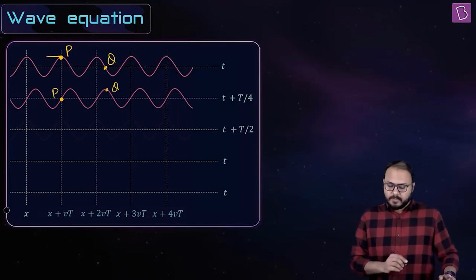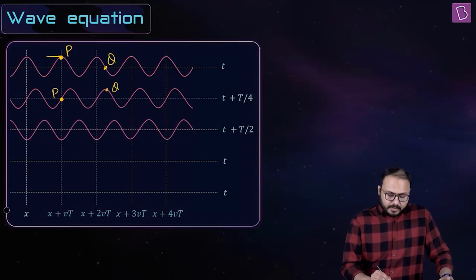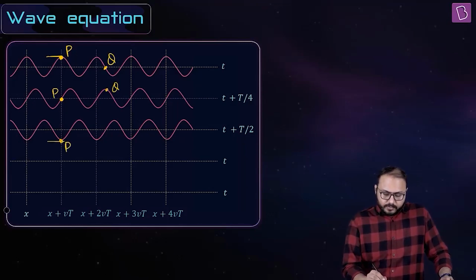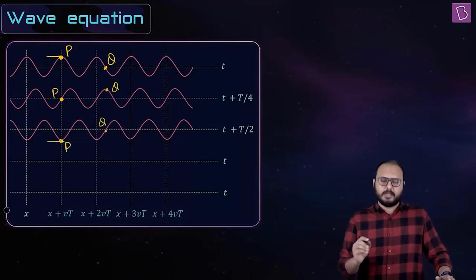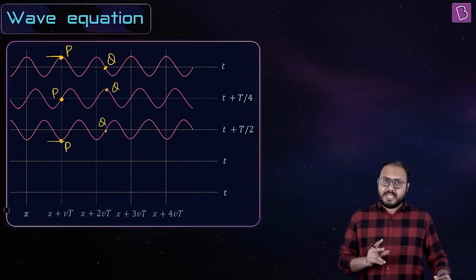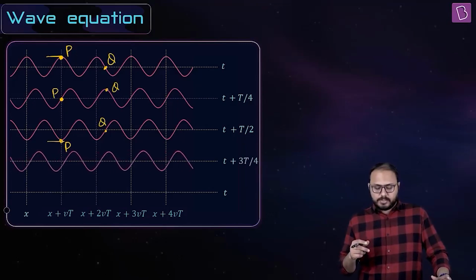Good. Take 1/4 of time period more. Where is your P? So that's the lower extreme position now. Good. Where is your Q? Crossing the mean again. Acha. You are saying P and Q are doing SHM. Yes, that's what I'm saying. And to add on to that, what happens after 2 more quarters? Watch.